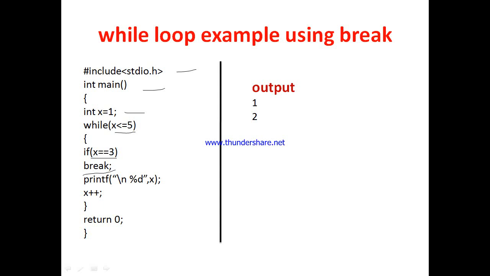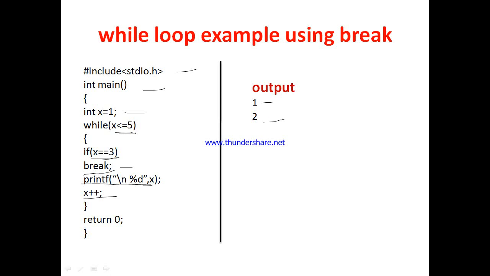Now let us see, when the if condition doesn't have any curly bracket, it considers only one statement inside the body. Now 1 equal to 3, break is not executed, so this statement is executed, printf %d x, so that 1 is printed. Now 1 plus 1 becomes 2, 2 less than equal to 5, true, the condition will come inside the body of the loop. 2 equal to 3, it is false, so that break is not executed. Now again 2 is printed.